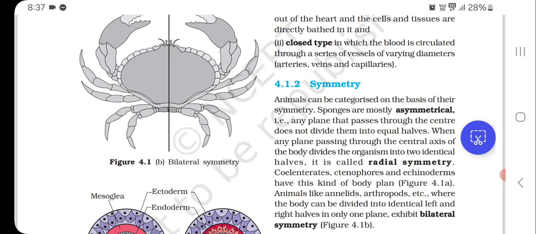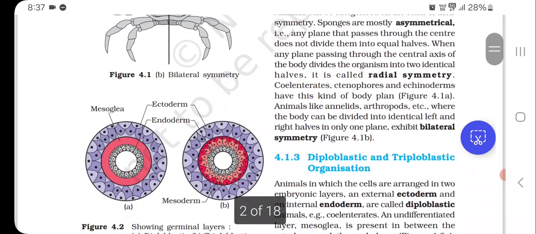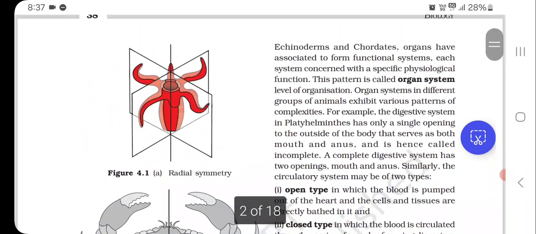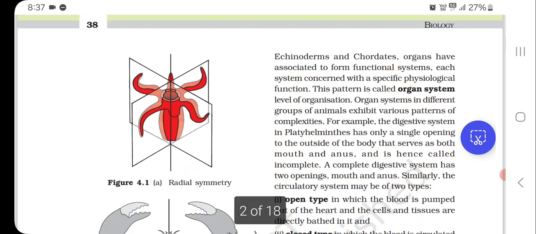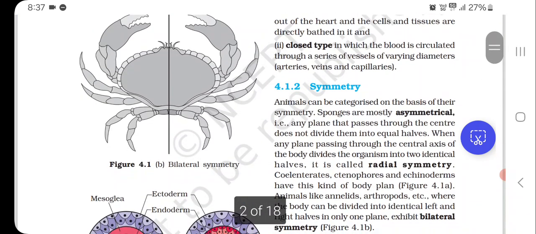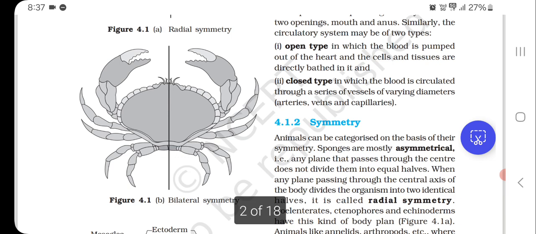Animals like annelids, arthropods, etc., where the body can be divided into identical left and right halves in only one plane, exhibit bilateral symmetry. Here we see in figure 4.1 radial symmetry, and the other one is bilateral symmetry.